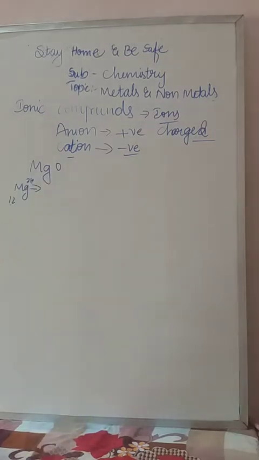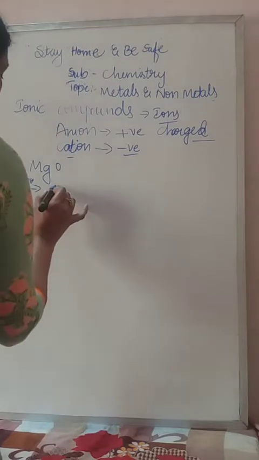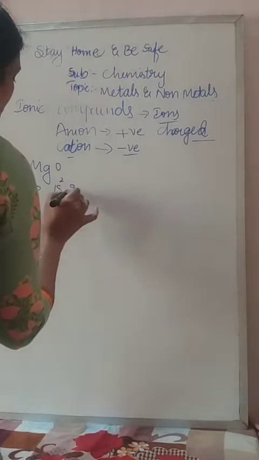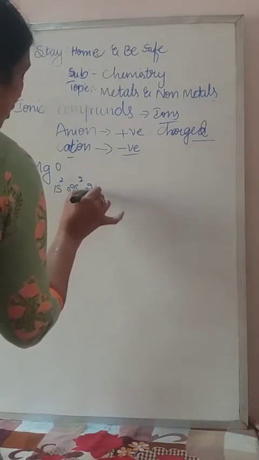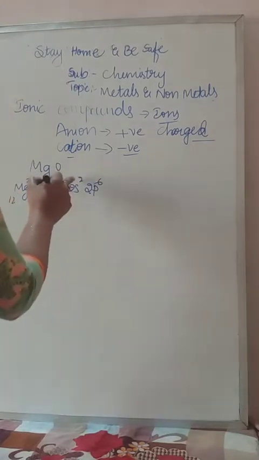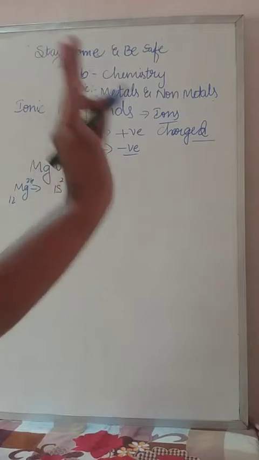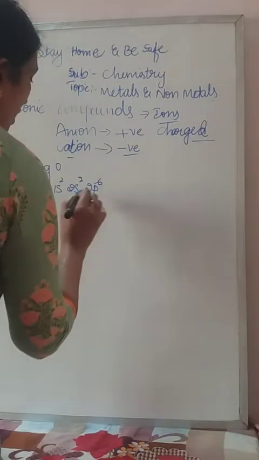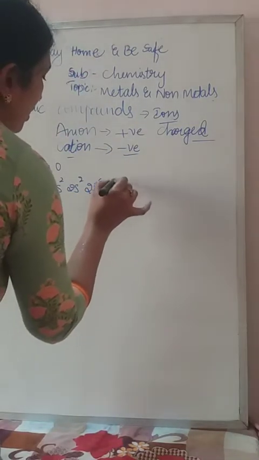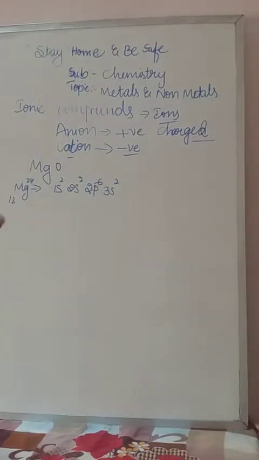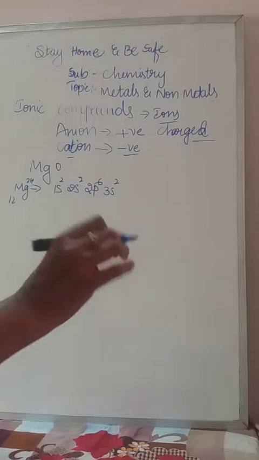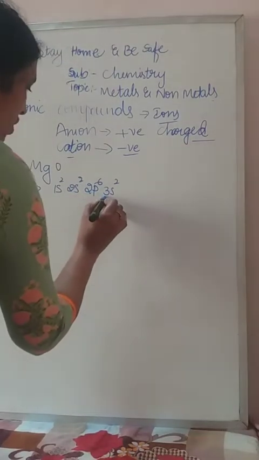If you write the electronic configuration for magnesium, it will be 1s2, 2s2, then 2p6. 6 plus 2 is 8, 8 plus 2 is 10, remaining only 2, so after 2p we go for 3s2. So 1s2, 2s2, 2p6 and 3s2. Totally magnesium has 2 electrons in the last orbit.